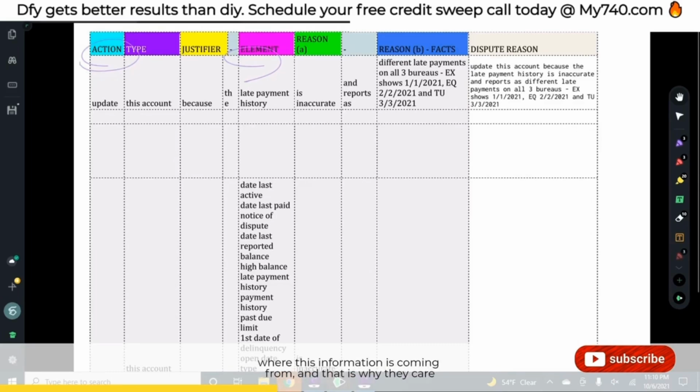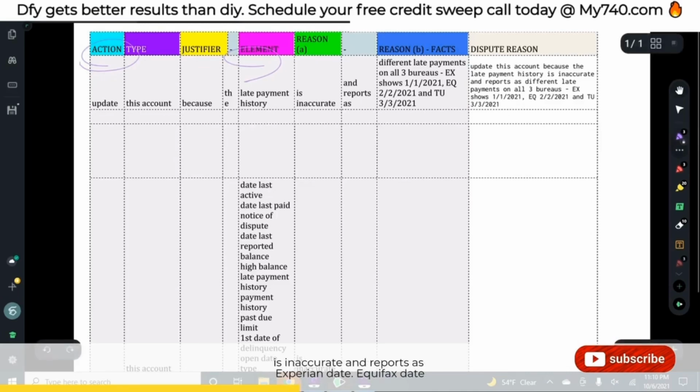Okay, so this is where this information is coming from, and that is why they care, and that is why it matters. Okay, so now what we're going to do is plug it all together, and we're going to come up with our full dispute reason. Our full dispute reason in this example is: update this account because the late payment history is inaccurate and reports as Experian date, Equifax date, TransUnion date, right? That's this nice little blurb right here.